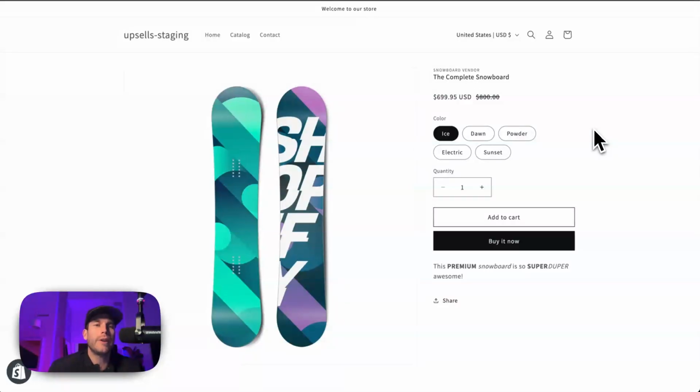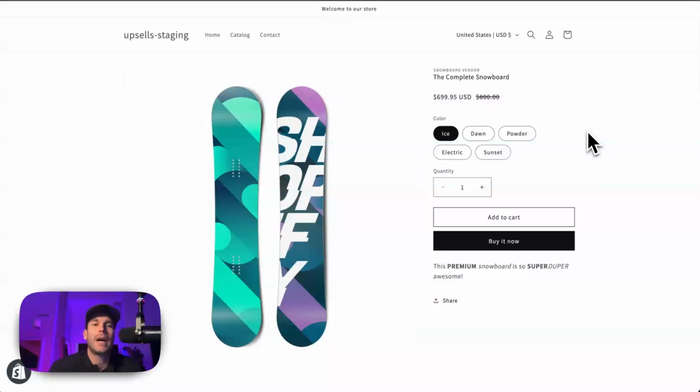A key component of our app is being able to show both your regular customers and your special B2B customers their unique pricing throughout the purchasing experience. In order to do this, we have a special app block that decides whether or not you're a B2B customer or a regular customer and shows you the correct price.